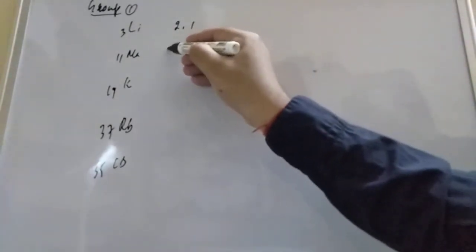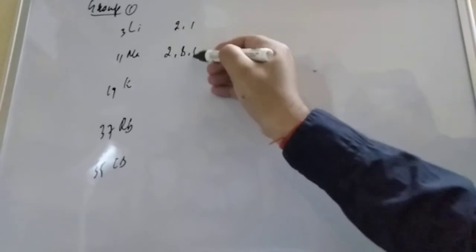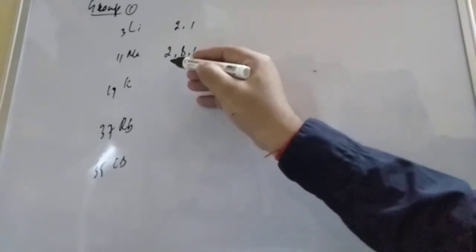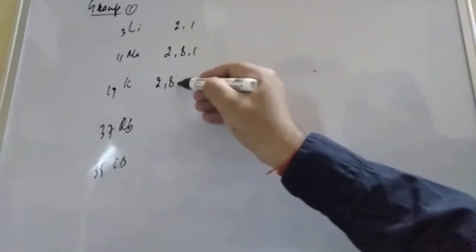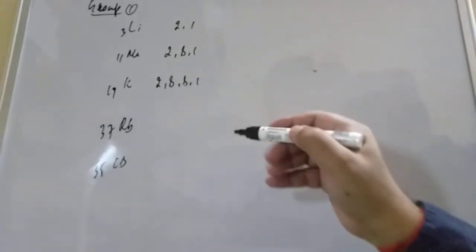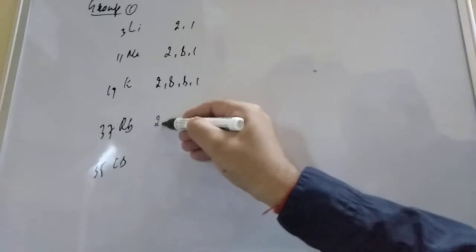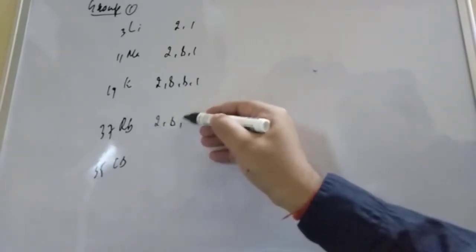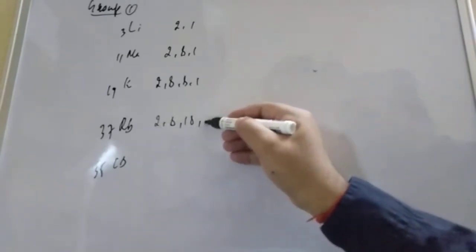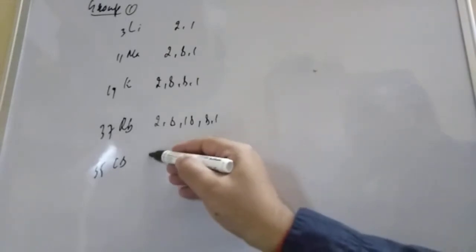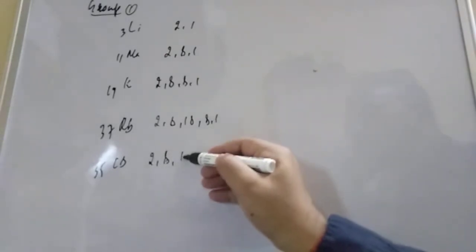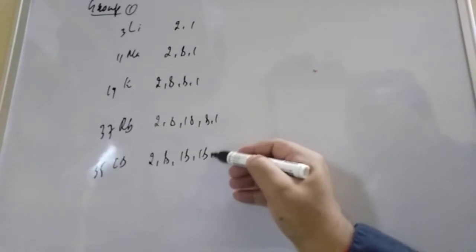Here it will come 2, 8, 1, and here 2, 8, 8, 1. And if you are going for rubidium, it will come 2, 8, 18, 8, 1. And here is cesium, 2, 8, 18, 18, 1.